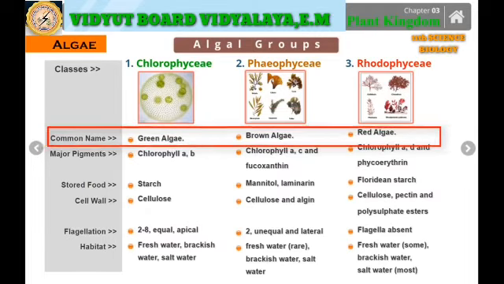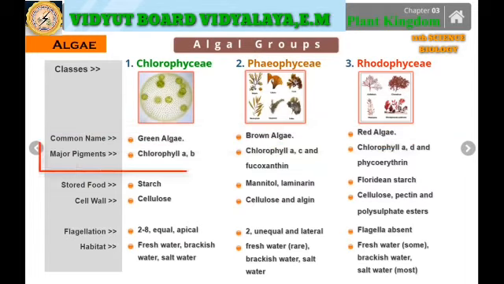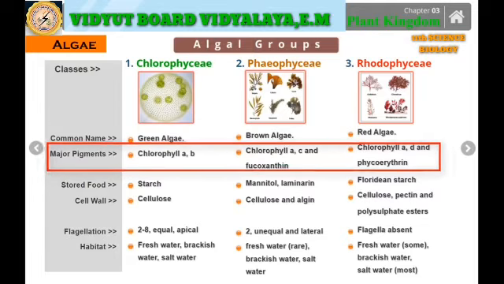If you observe the common names, a lot of variations are there. So if the differences are asked in the examination, it can be written as per this entire tabulation. The major pigments present in them are based on the chlorophyll content and the other pigments also. Furthermore, in relation to the stored food, there are a lot of differences.